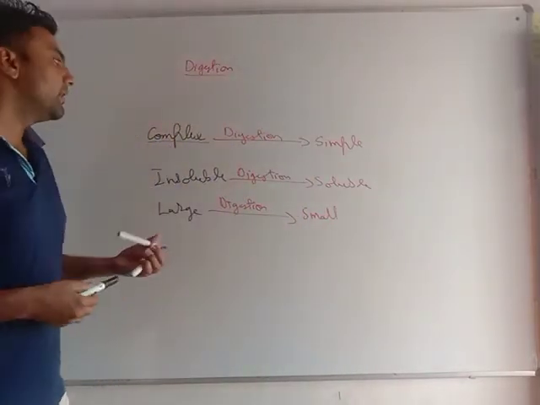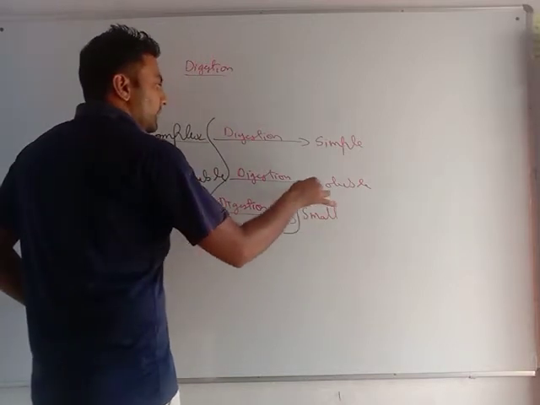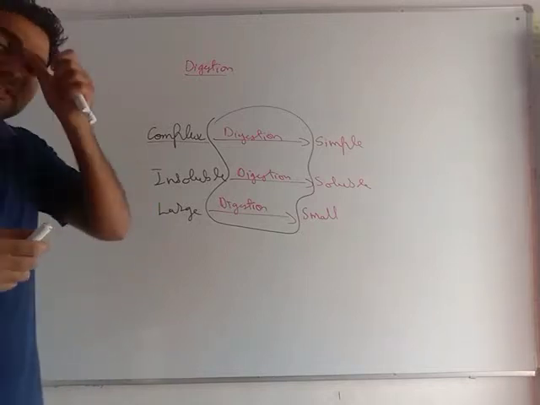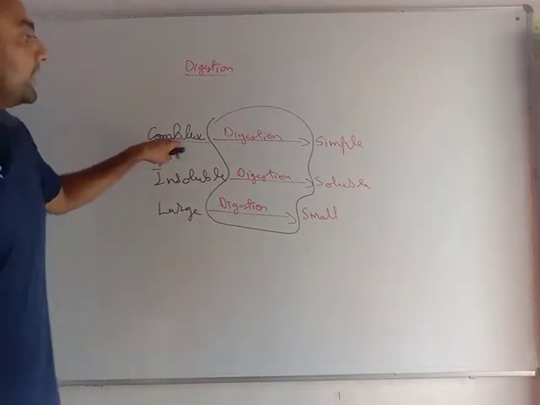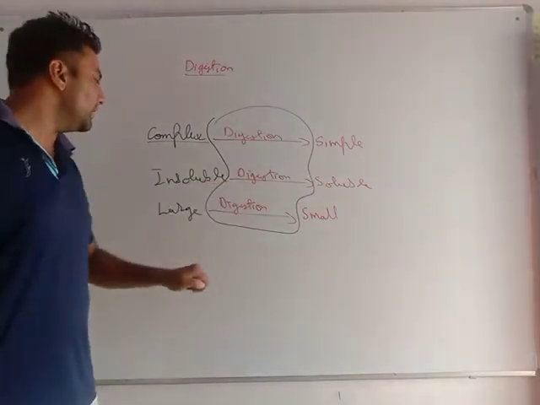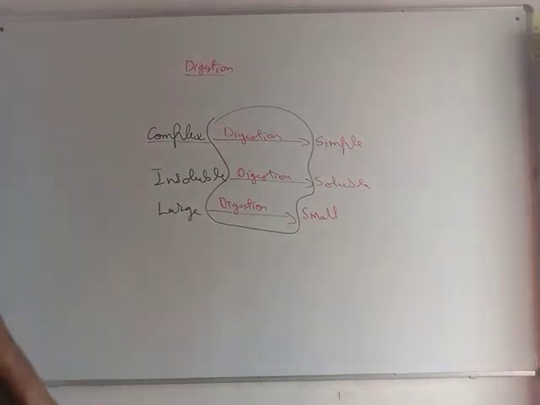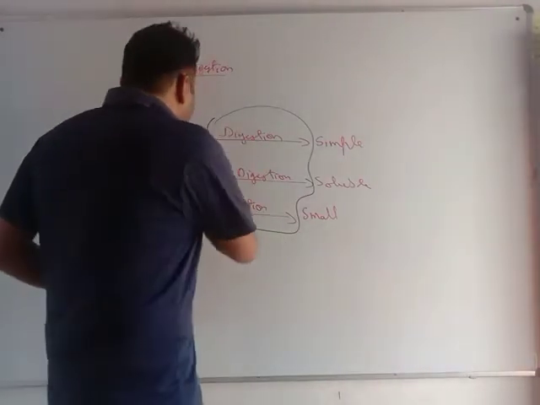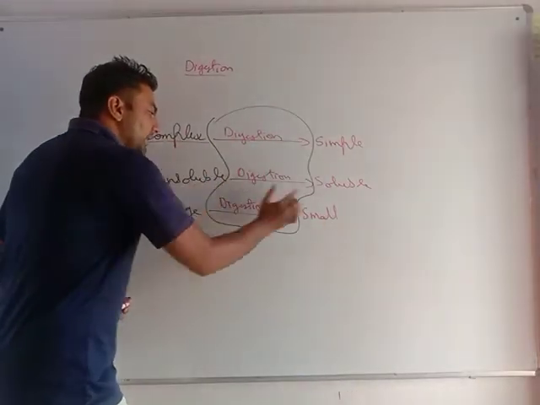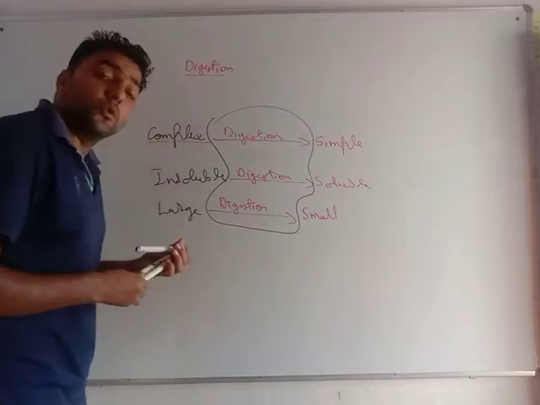Very, very important. Originally, this is digestion. What is digestion? Digestion is a process in which it converts complex material into simple material, insoluble material into soluble material, and large material into small material. Hope this is clear, my dear students. Whenever you see this happening, it means digestion is taking place.